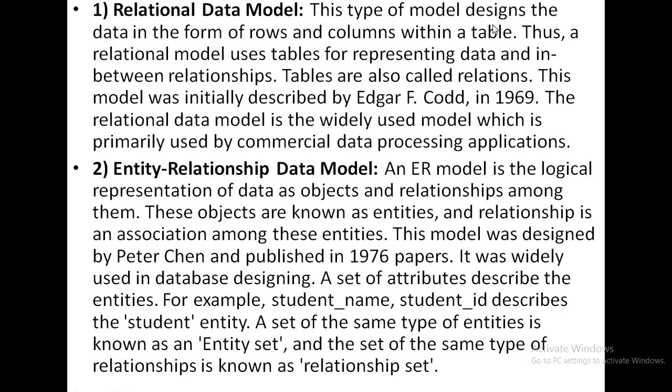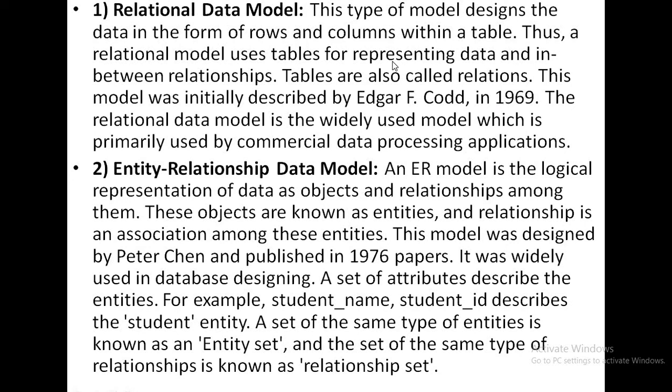This type of model designs the data in the form of rows and columns within a table. Thus, a relational model uses tables for representing data and the relationships in between. Tables are also called relations. This model was initially described by Edgar F. Codd, or E. F. Codd, in 1969. The relational data model is the widely used model, which is primarily used by commercial data processing applications. Okay. So the relational data model was described by E. F. Codd in the year 1969.